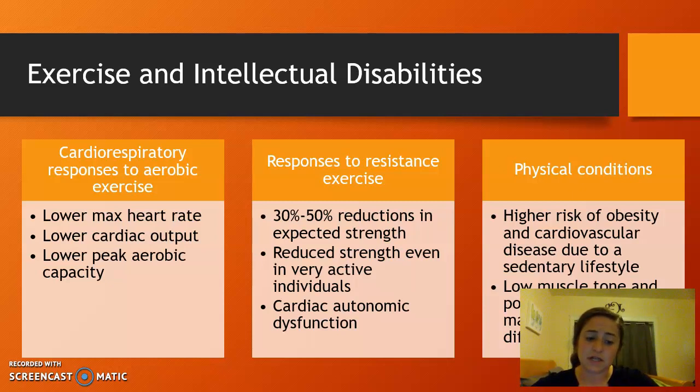Some physical conditions like low muscle tone and poor coordination can make exercising difficult or painful, so it's kind of hard for them to exercise, so they just choose not to, and even the exercise that they do might not be as intense as it needs to be to get the benefits.